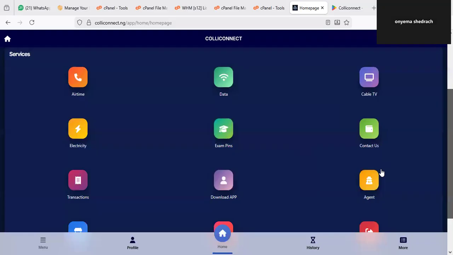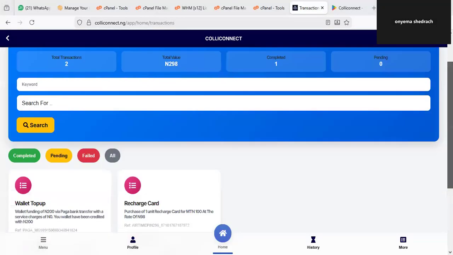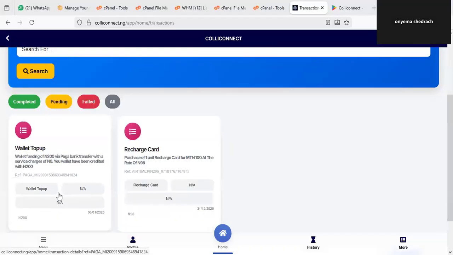And then if you click on transaction here, you can see the transactions. You can always trace all the transactions that are happening on your account. So I'm going to click on this transaction. You can see my transaction is showing up here. This 200 we just sent right away has come to here.